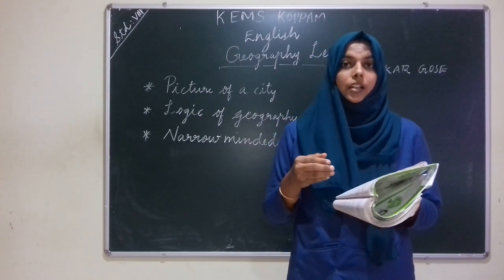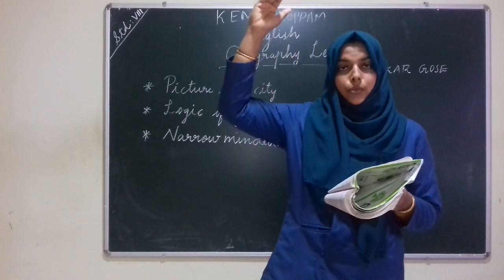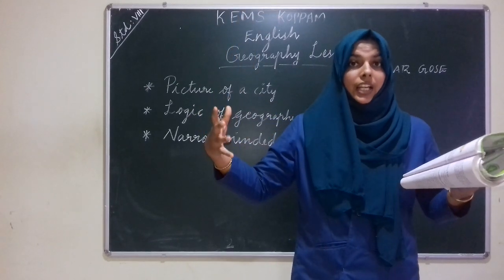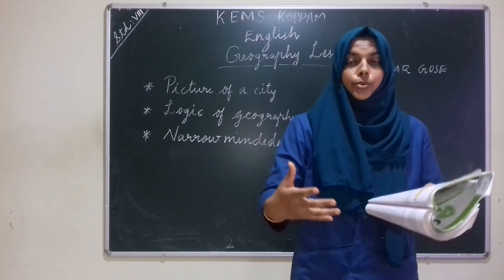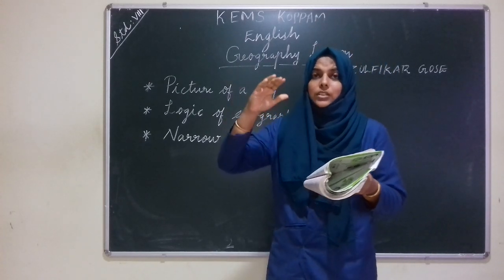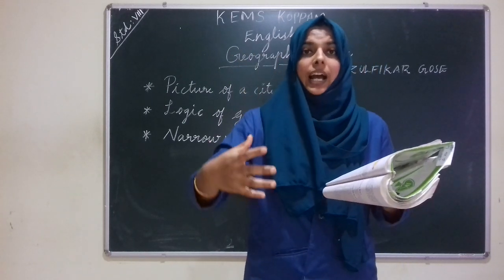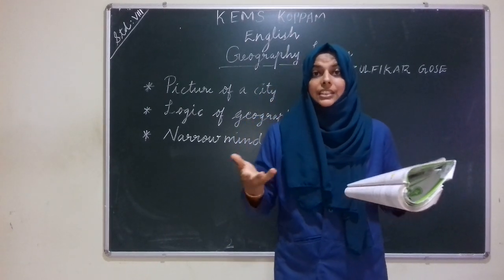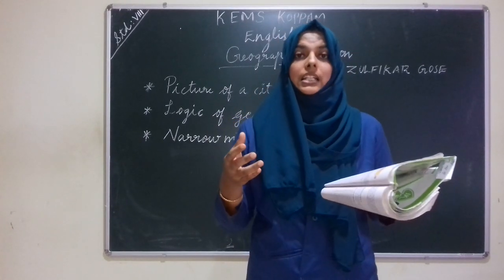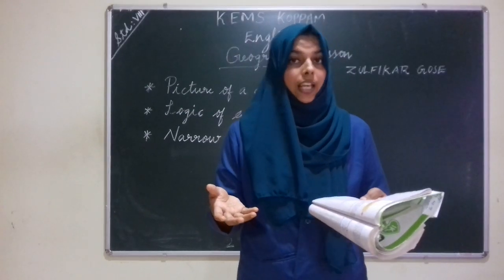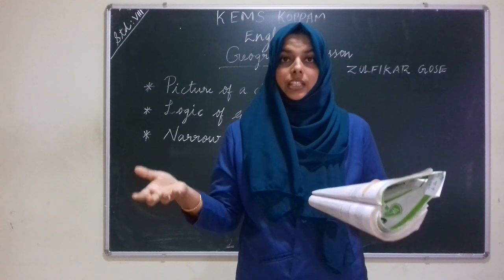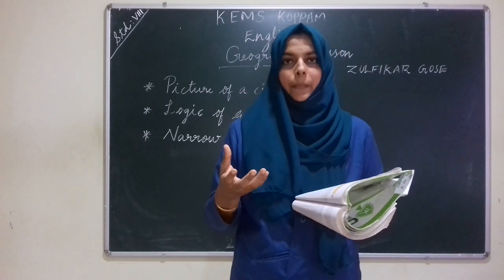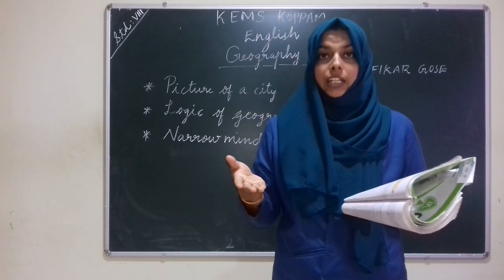Listen to the second stanza. When the poet reached 10,000 feet, he could see why the country had divided into cities. He could clearly understand why the country had divided into cities. And he also said why the people are staying near the rivers. He clearly understood why the people were staying near the rivers, why the land near the river is very fertile and it's very easy for them to grow crops and to pursue agriculture. And why the valleys were populated.